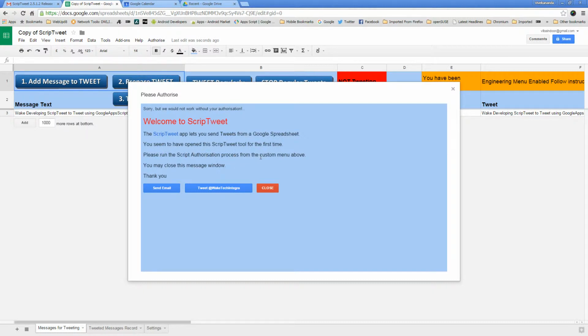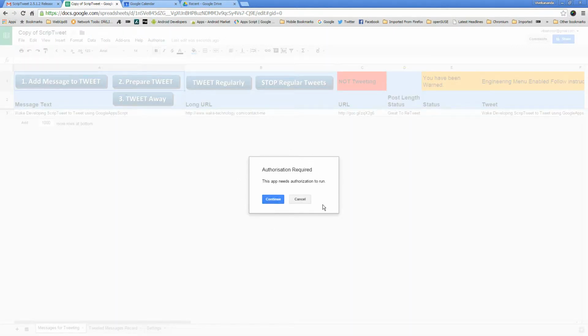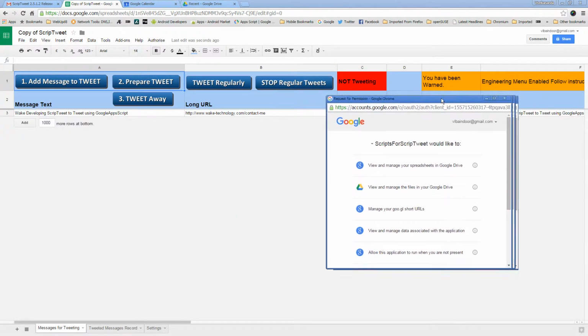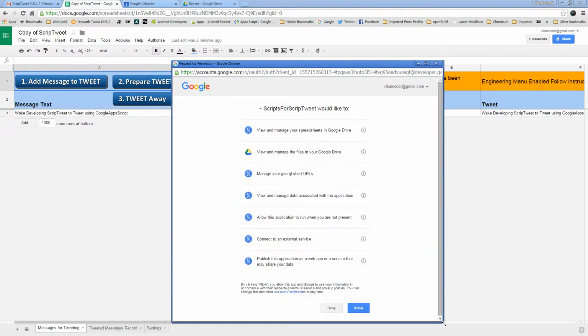So where is this script authorization process? How to run it? Okay, it says custom menu, so there must be a custom menu here. Yes, this one. So let me close this message away. I need to click on that and authorize this app. I need to select that option. It says this message is from Google. Authorization required. This app needs authorization to run. Click on continue.